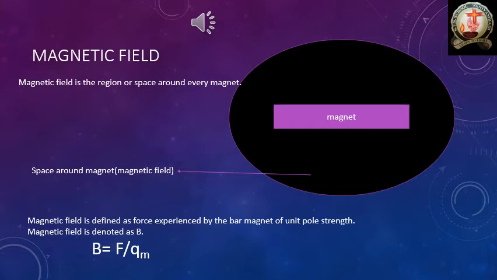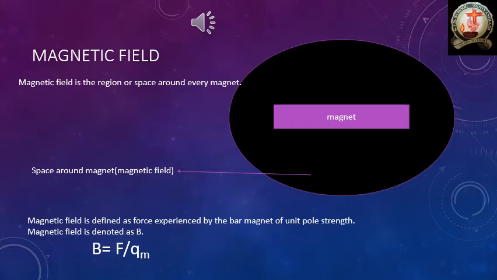How much of the surrounding region has the attraction power of the magnet, that is the magnetic field. Please see, here I gave one sentence: magnetic field is the region or space around every magnet. So each and every magnet has some attraction power around the region. Okay, that is the magnetic field.